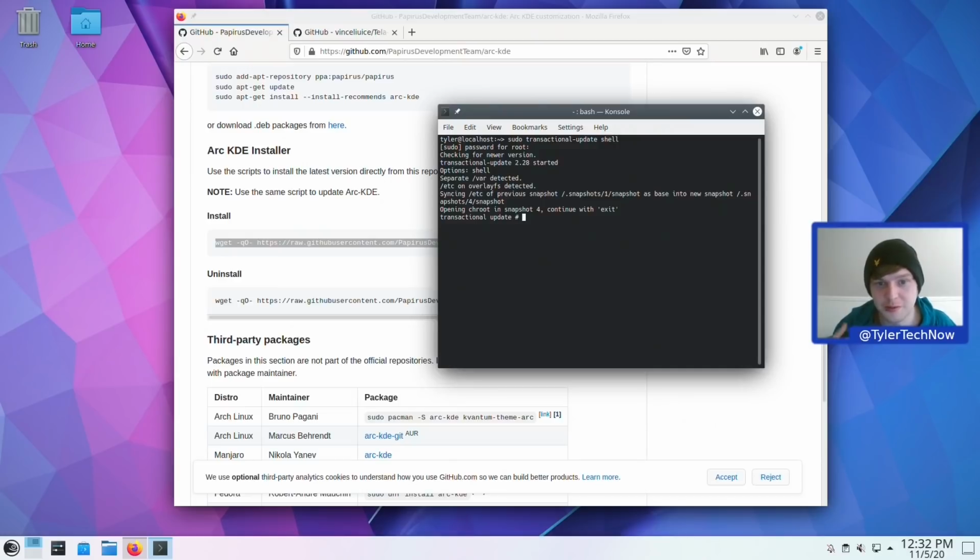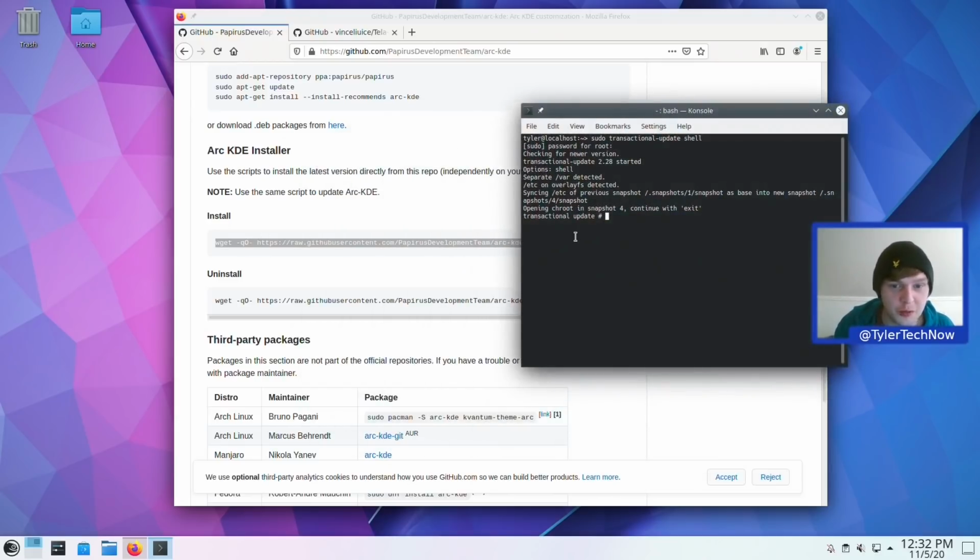Right, so I do believe we can pretty much add anything we want to this now, and we're basically, well, it's opened it up in a chroot now in snapshot 4, which will be the new default snapshot once we do a reboot. So what we want to do is go ahead and grab this. Where are we at the moment? Let's just go into tmp for the moment.